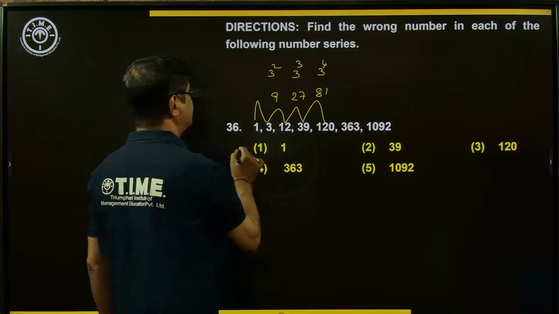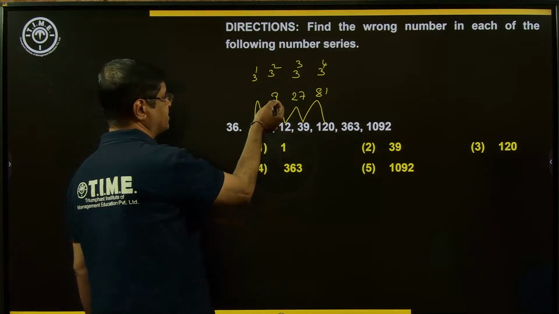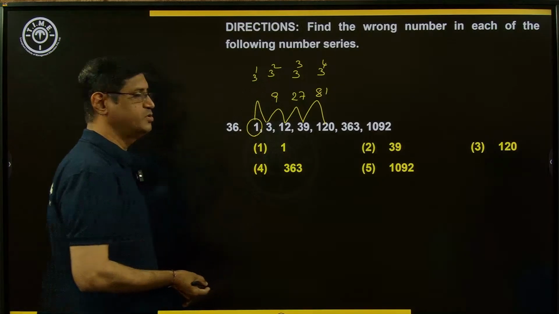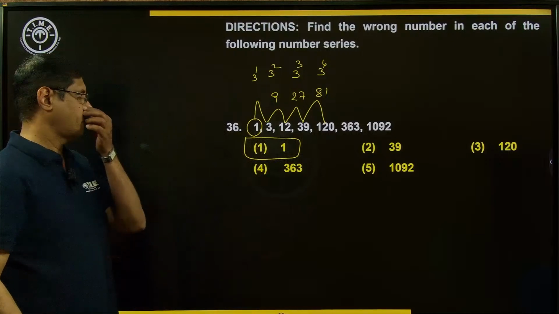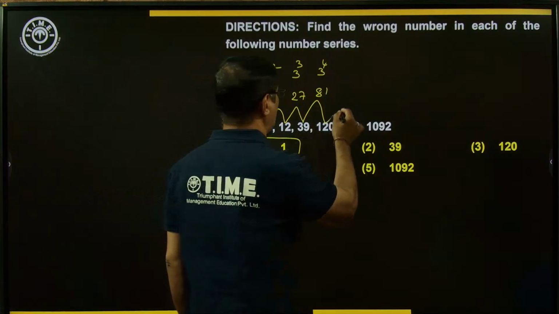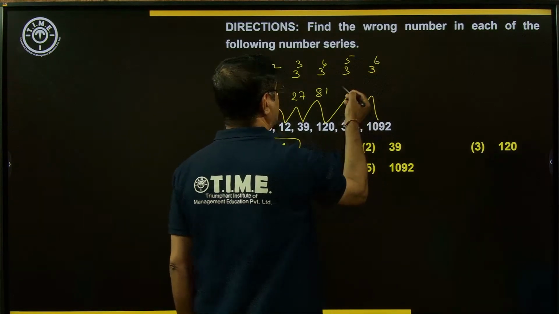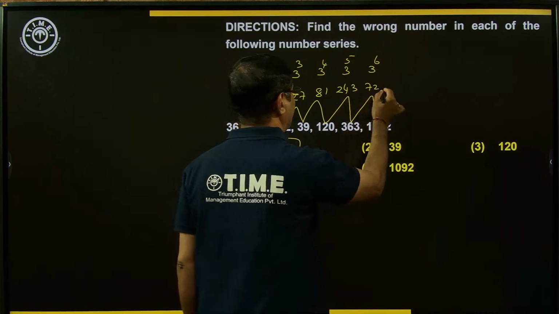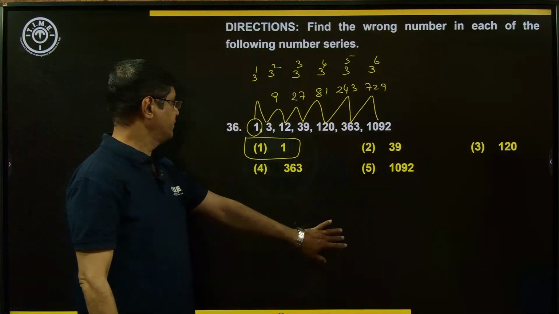Whatever is before this, 3 power 1. 12 minus 9 is equal to 3. 3 minus 3 is equal to 0. Here the value must be 0. So what is the wrong number? That is option number 1. Here what is the sequence? 3 power 1, 3 square, 3 cube, 3 power 4, 3 power 5, 3 power 6. That is 243. And here 729. Okay. The right choice is option number 1.